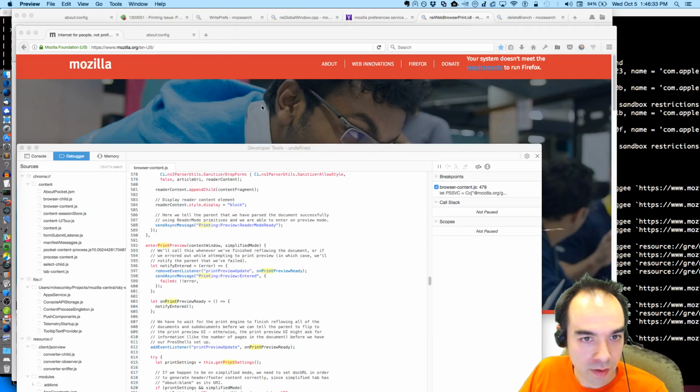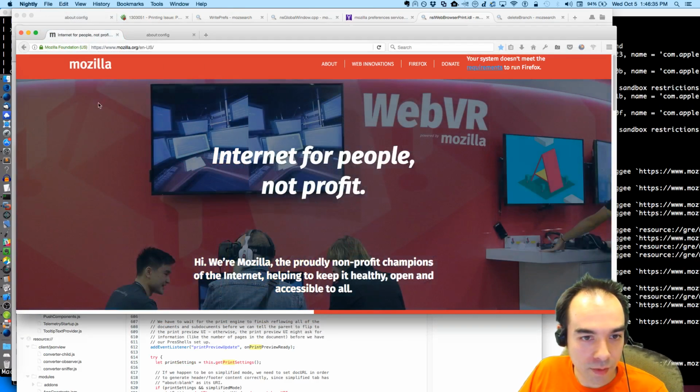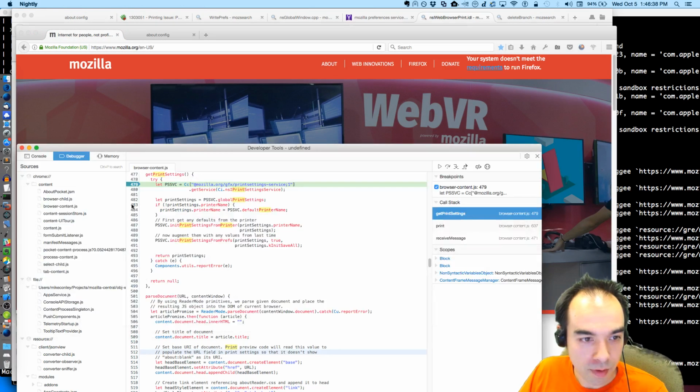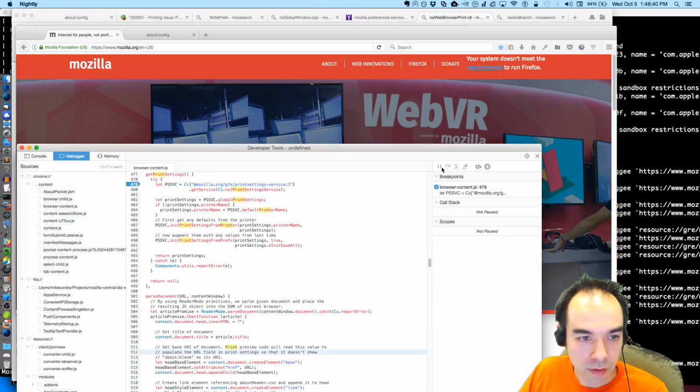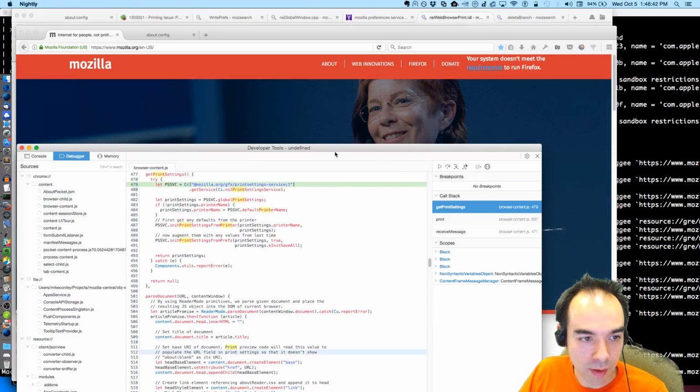And then open PDF and preview. Get rid of that breakpoint.